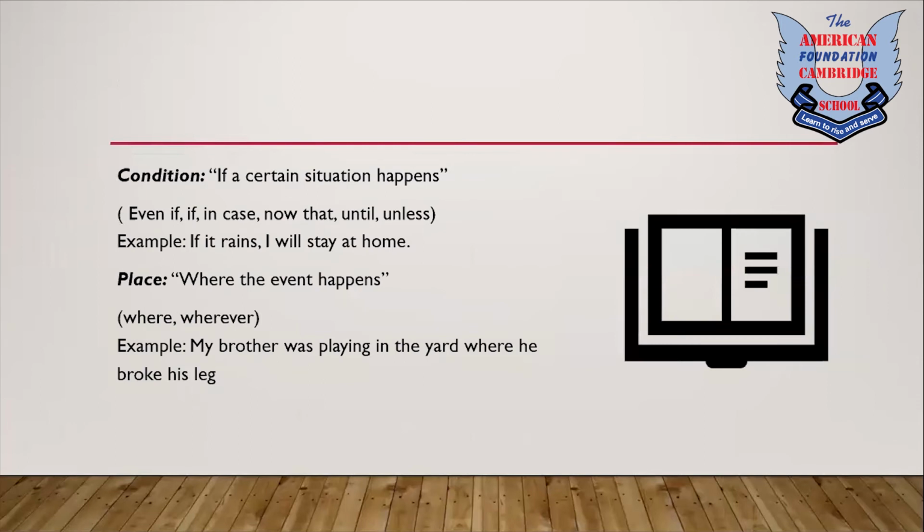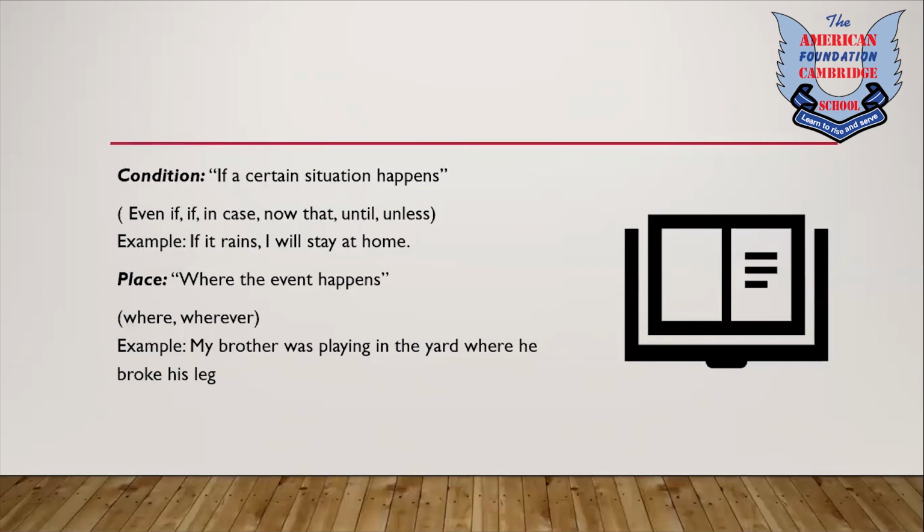Okay. Condition. If something happens, whenever a sentence is described, we have to describe a condition, or to stimulate a reason behind why this is happening. So we use the following conjunctions: even if, in case, now that, until, unless. For example, if it rains, I will stay at home.